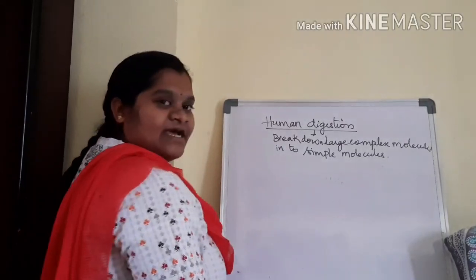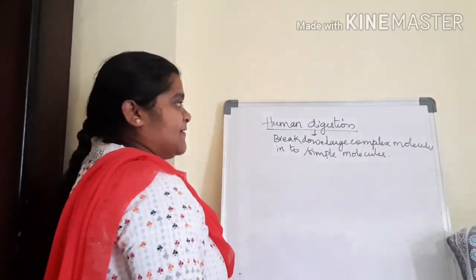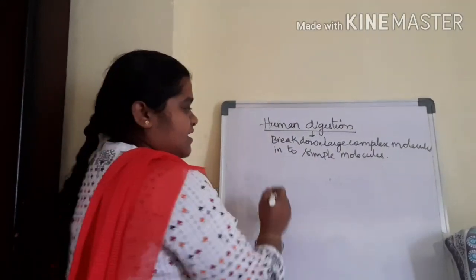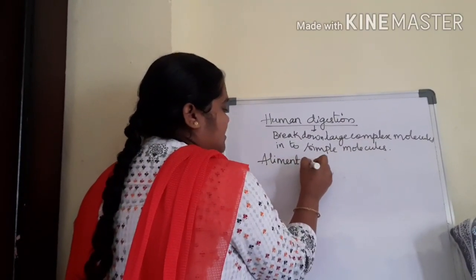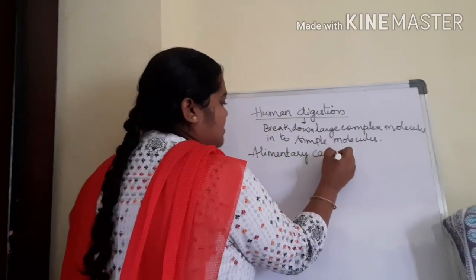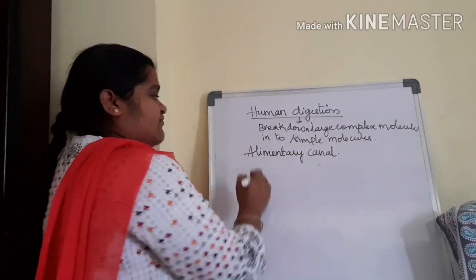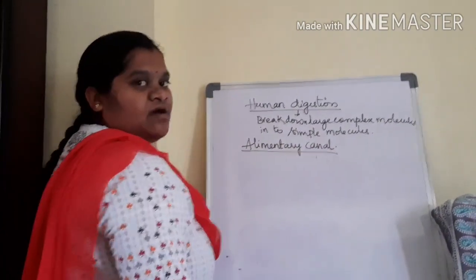So where will the digestion process occur in our body? The digestion process occurs in the alimentary canal. Where can we find this alimentary canal?